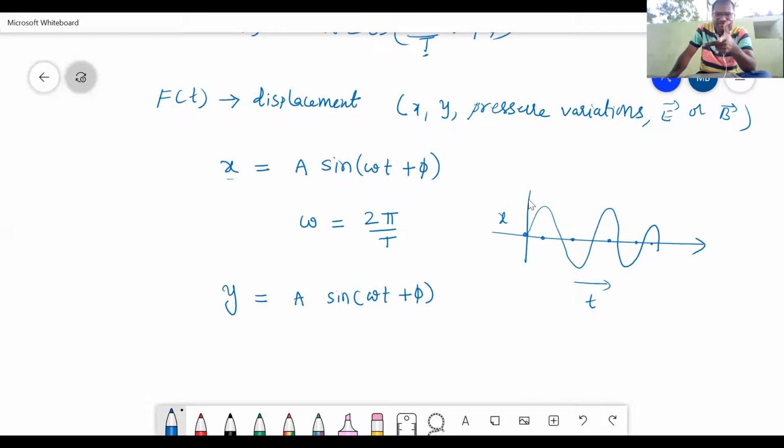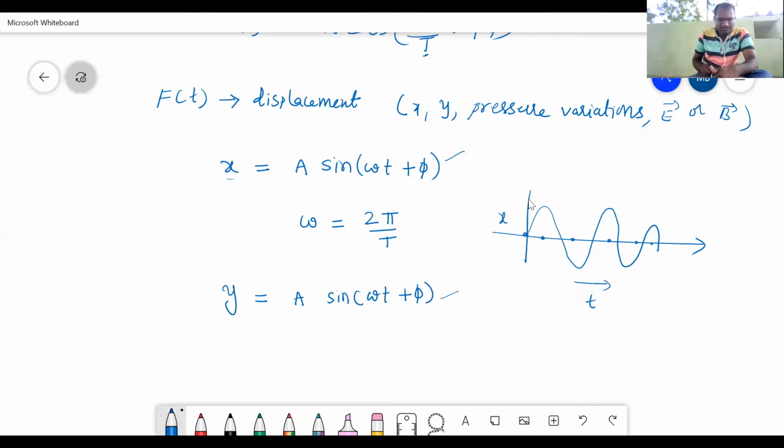If they are not vibrating, the light wave cannot travel. Meaning variation in the electric and magnetic field is responsible for the propagation of light. So all things in simple harmonic motion, we can represent with an equation, that is x is equal to a sine omega t plus phi, or y is equal to a sine omega t plus phi. This equation, or any such equation, we can say is a simple harmonic equation.